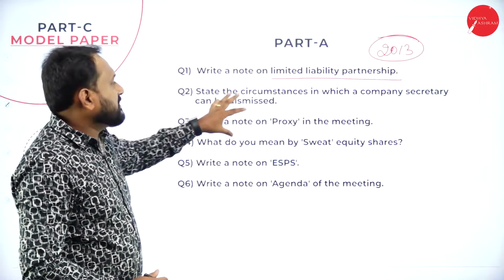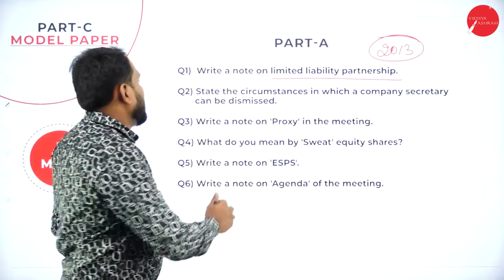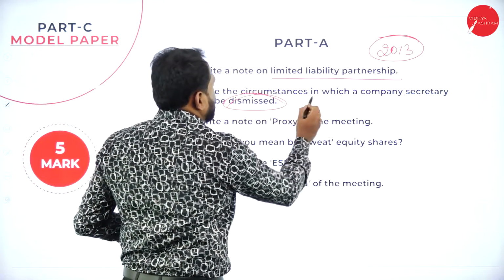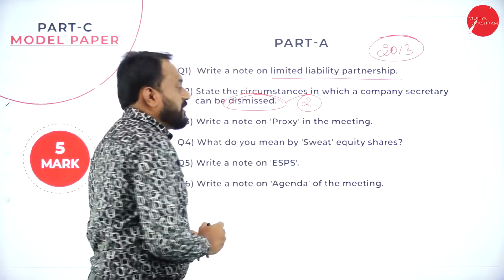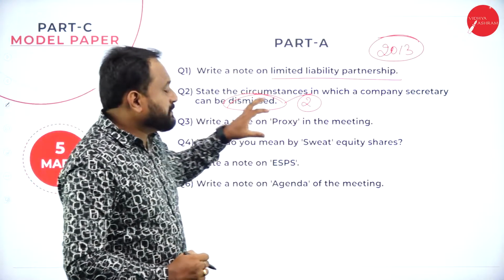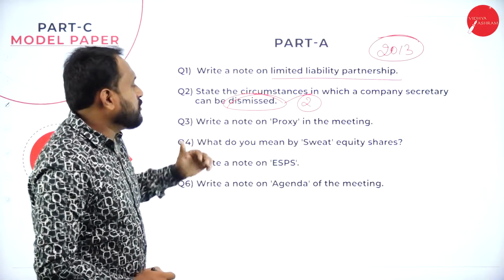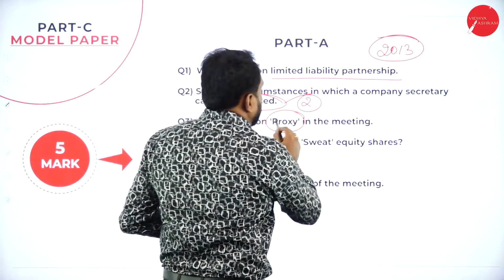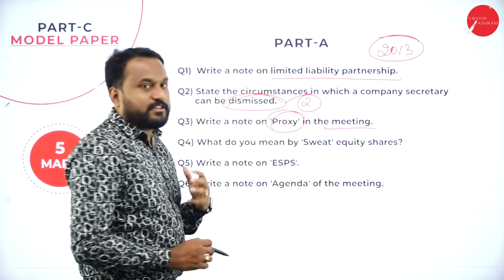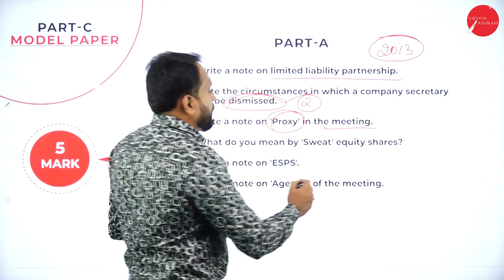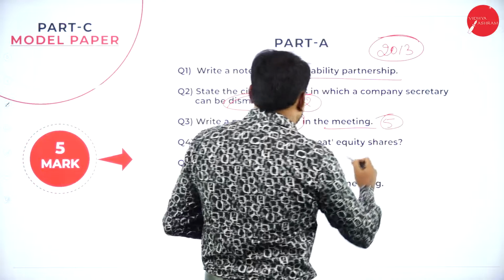Second is, state the circumstances in which a company secretary can be dismissed. This is the second chapter, called secretary, where you will get a question on the dismissal of the company secretary. You are supposed to write the procedure. Write a note on proxy in a meeting. Now, meeting is the 5th chapter, and you actually got a question from this chapter.